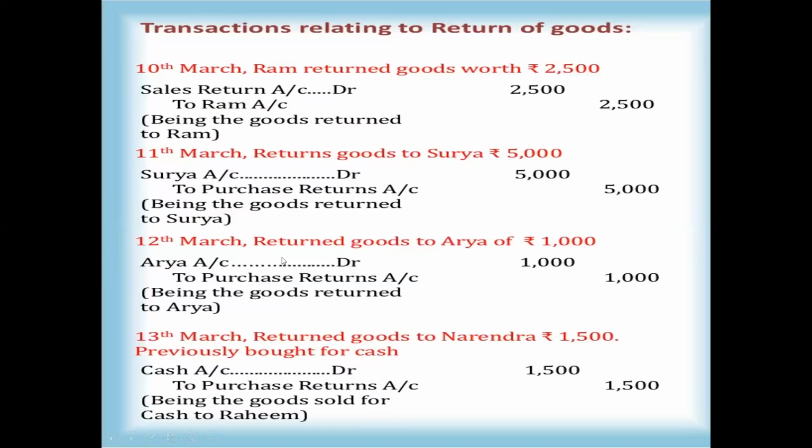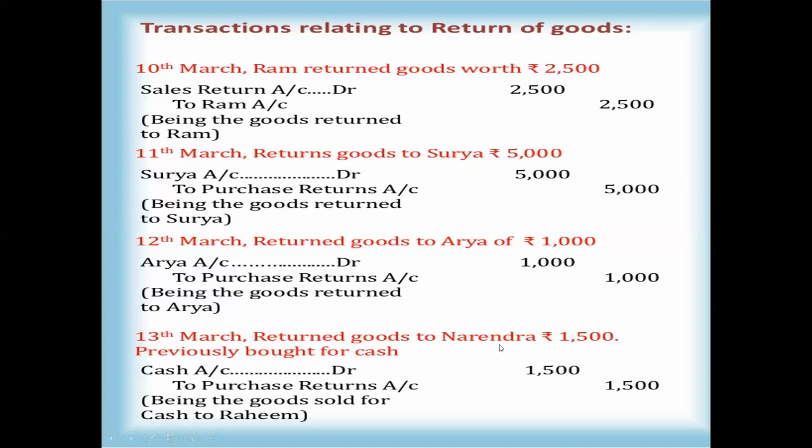And the next one is 12th March. Return goods to Arya. Same as the previous one. Purchase returns account is one and the second one is Arya. Is Arya a receiver or giver? Receiver. Receiver is always debited. So Arya account debtor to purchase returns account. And next one is 13th March.